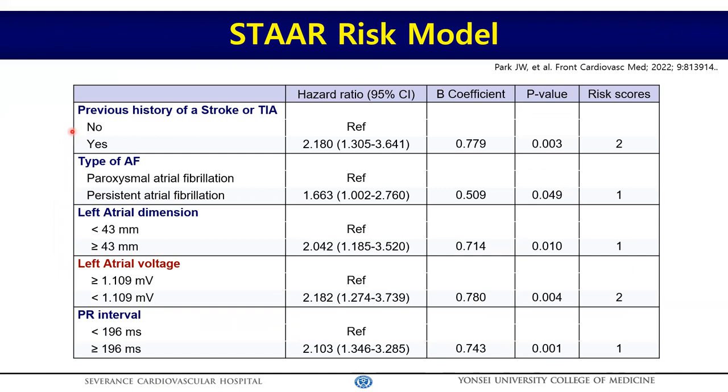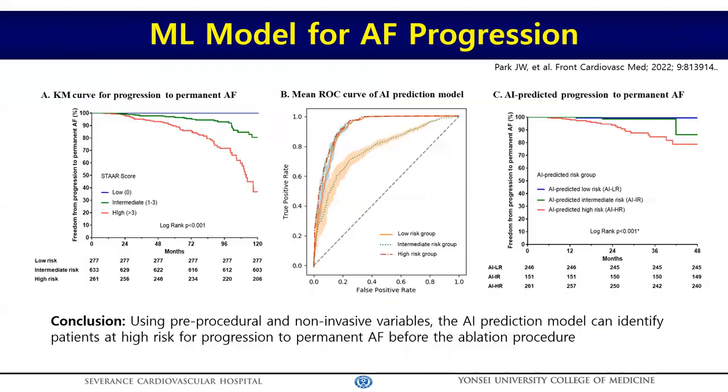This is the STAR risk model for permanent AF progression. This score includes previous stroke, AF type, LA dimension, PR interval, and left atrial voltage. Although LA voltage was a significantly powerful risk factor, it requires the invasive procedure. In the development cohort, the STAR score well predicted AF progression, and the machine learning predictive model calculated the risk of AF progression without invasive variable and achieved excellent risk stratification with reasonable AUC value.